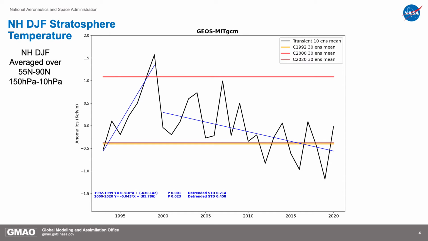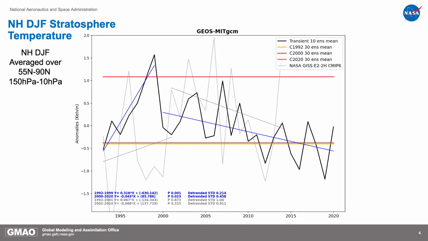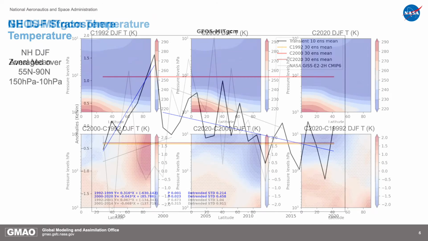However, when we looked at the NASA GISS high-top historical model simulation from CMIP6, which has an explicitly resolved stratosphere, we found the same opposing trend lines in these periods, shown here in the light gray lines. So we think the model that correctly simulates stratospheric circulation produces these responses due to CO2 forcing.